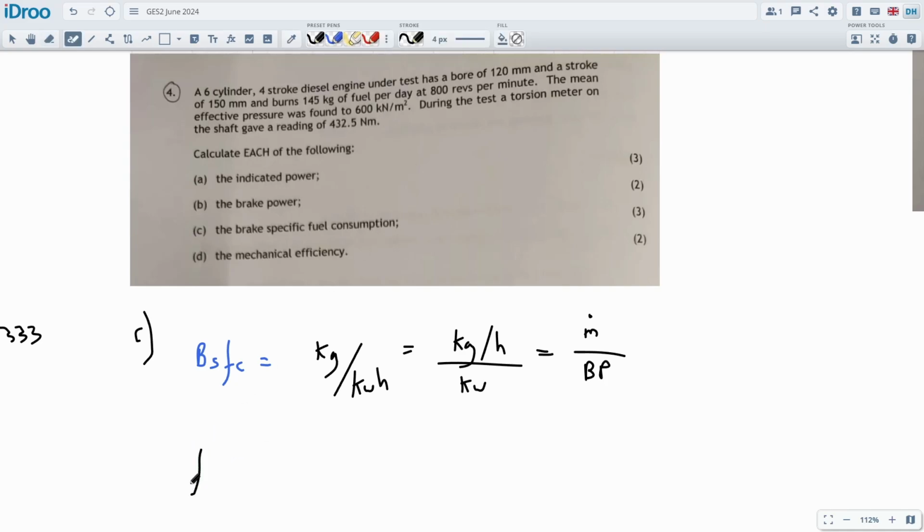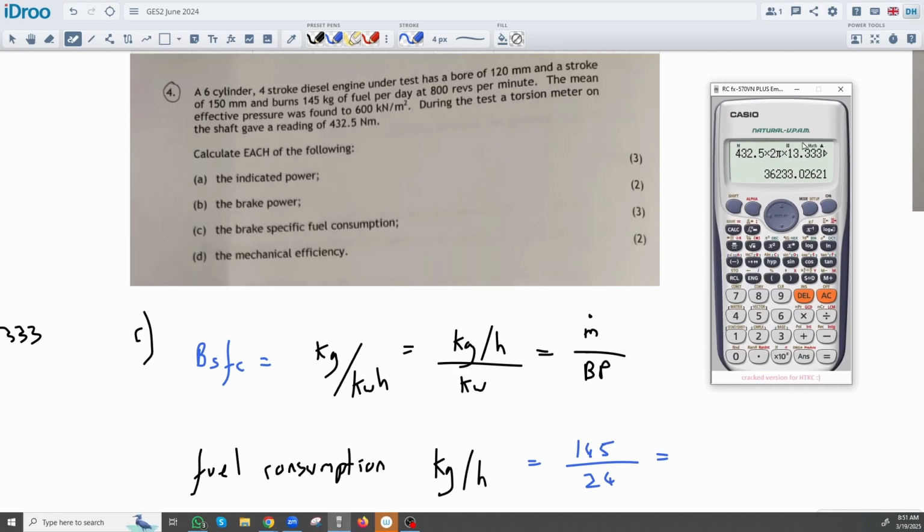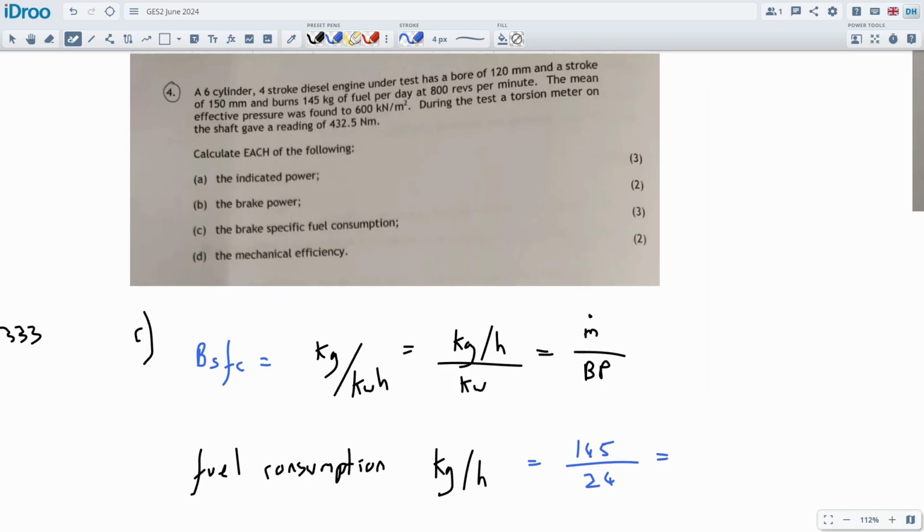Let's just say, I'll write this as fuel consumption, and this will be done in kilograms per hour. We need kilograms per second for the efficiency, but this is not the efficiency calculation, so it's all right. So this will be the 145 kilograms per day divided by 24 hours in a day, because obviously it's running all day. It doesn't say that, but I assume that it is. 145 divided by 24.